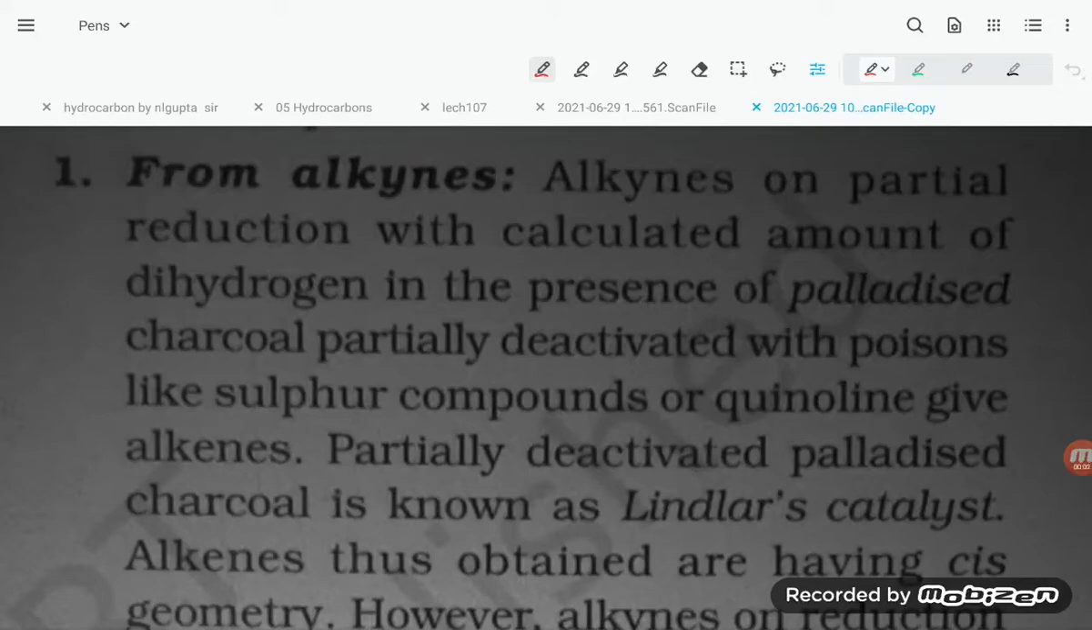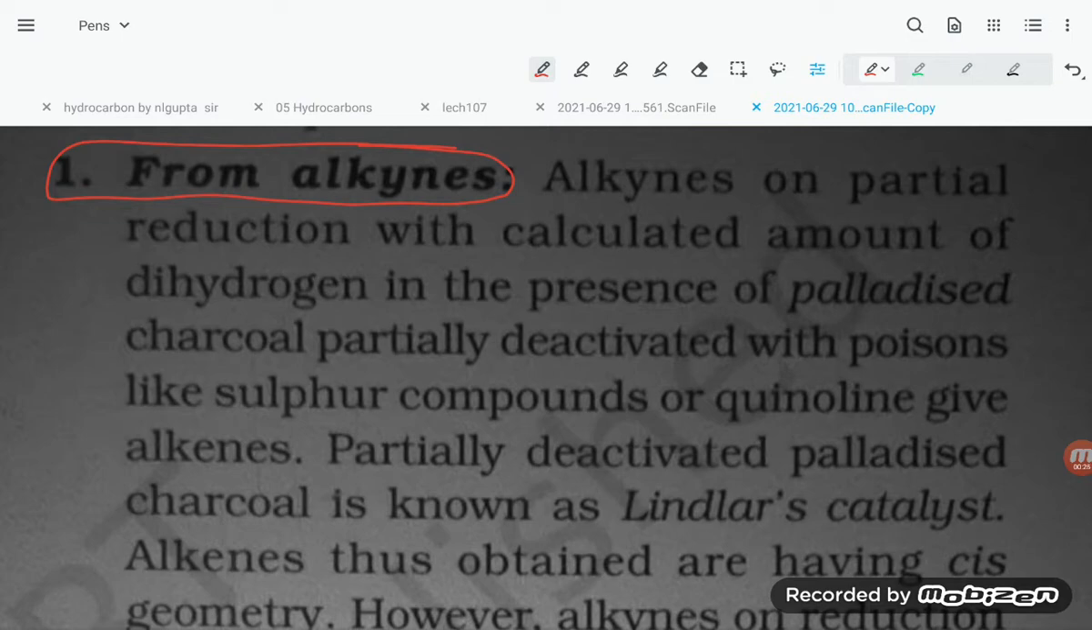Hello students, good evening. Let us try to understand preparation of alkenes from alkynes. Dear students, by the reduction of alkynes we can get the alkene, because we can add hydrogen atoms to the alkyne and get the alkene.